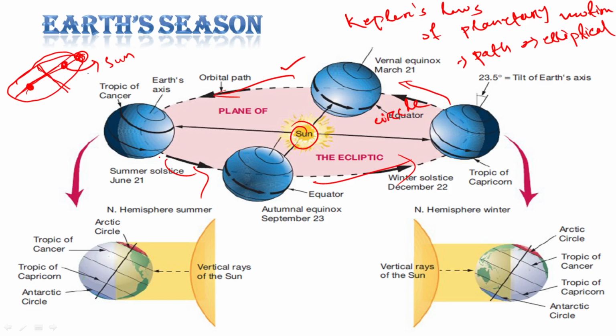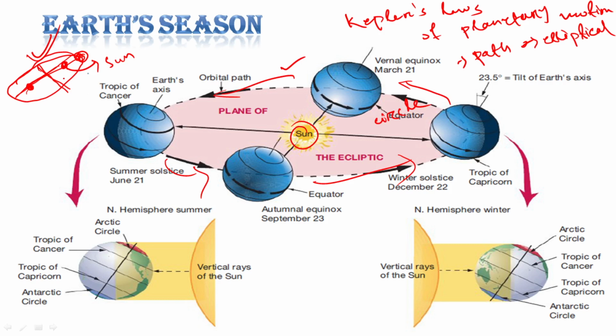If the orbit is circular and the sun is at the center. But that is not the case. That is not true. Earth's orbit is not circular, it is elliptical, and the sun is not at the center, it is at one of its foci. Okay. So because of this, there is a difference in radiation depending on the position of Earth. Because of this law, because the sun is situated at one of the foci of the elliptical path of Earth,